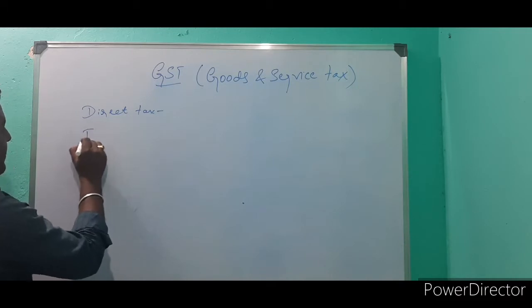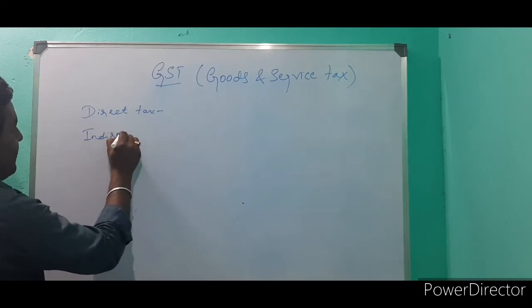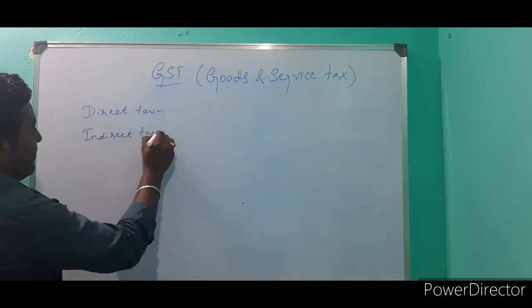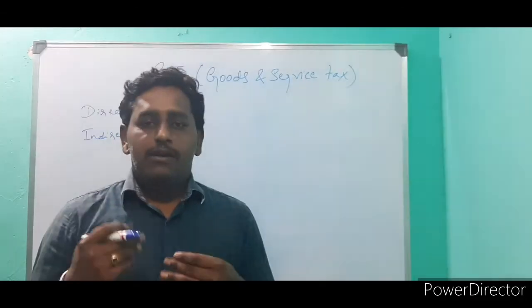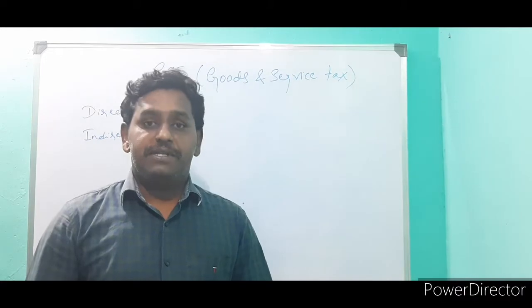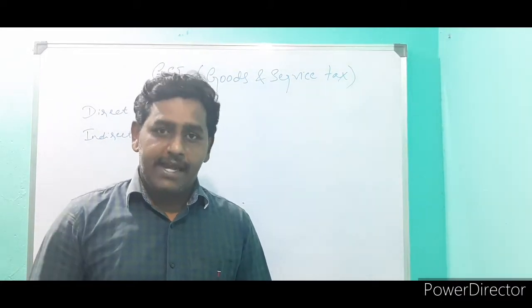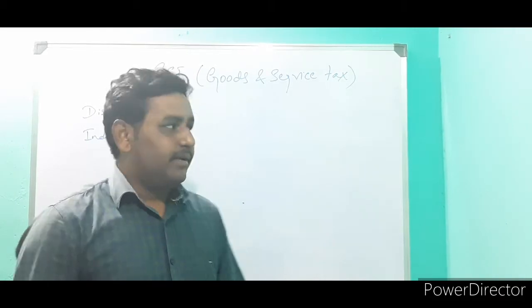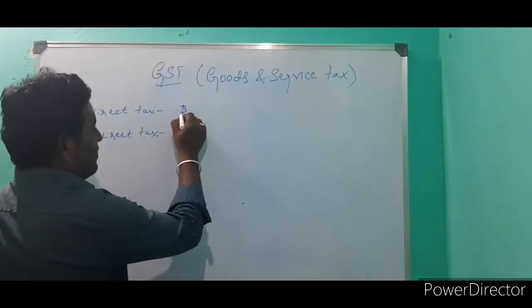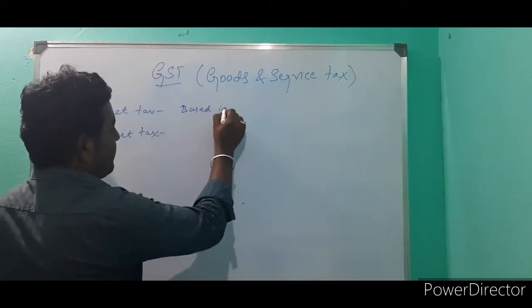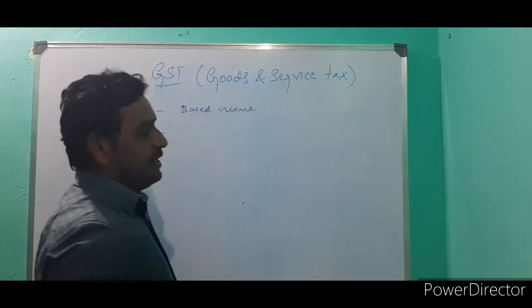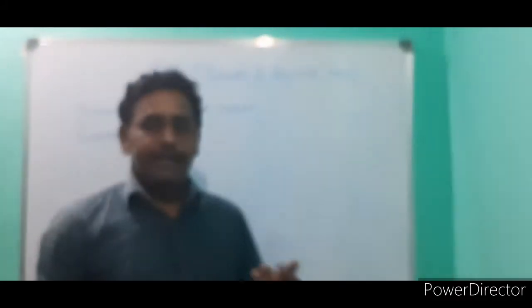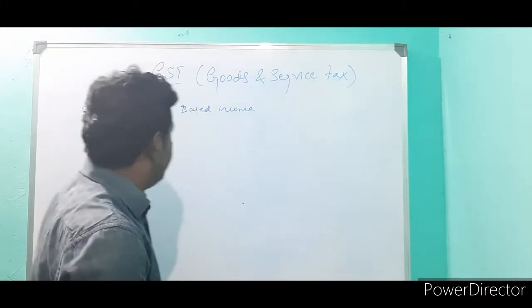Second one is indirect tax. What is meant by direct tax? Direct tax means an individual person pays tax based on income. So based on the income, any individual or organization pays the tax to the government.